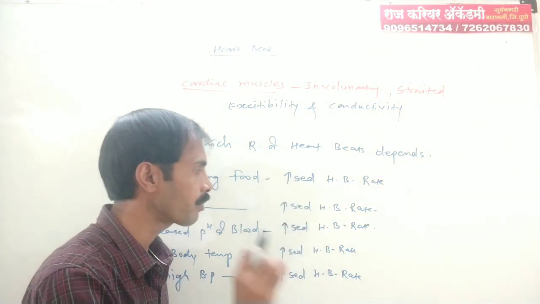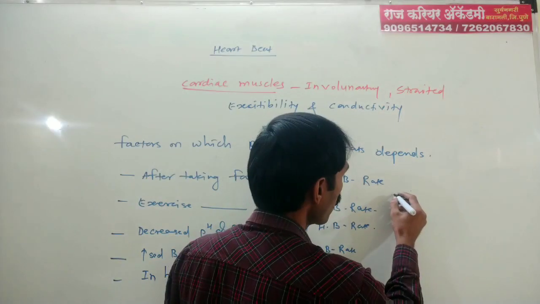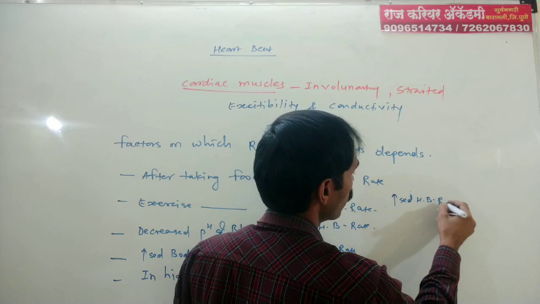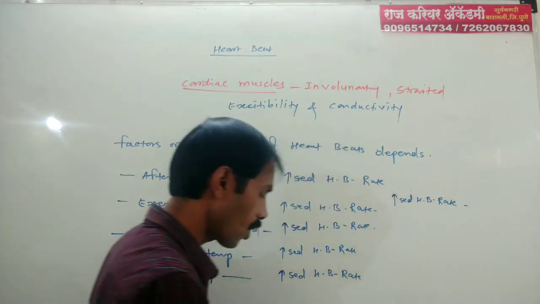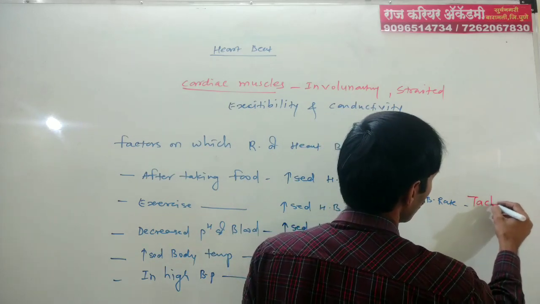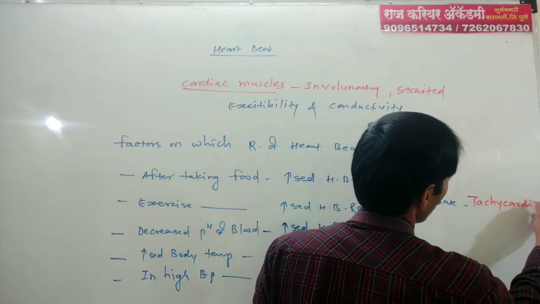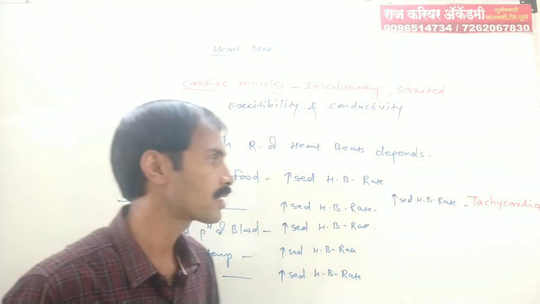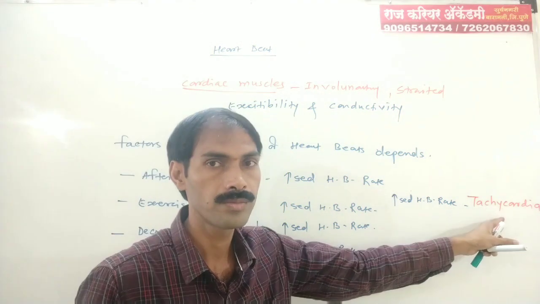When heartbeat rate increases, it is called tachycardia. Increased heartbeat rate is known as tachycardia.